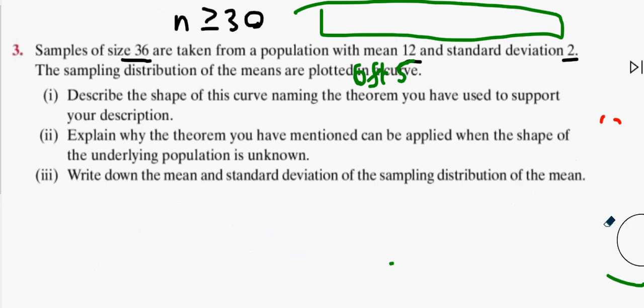Now, explain what the theorem you mentioned can be applied when the shape of the underlying population is known. I just said that. It has to be over 30 people you interview. Write down the mean and standard deviation of the sampling distribution. Otherwise known as the standard error. It's the same mean. The mean is unchanged.